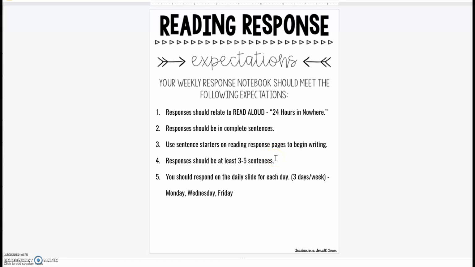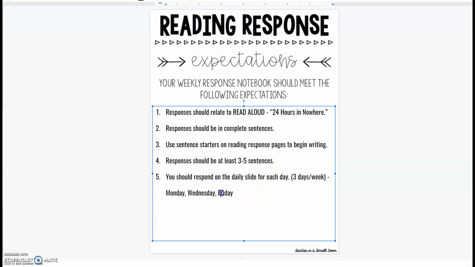Responses should be at least 3 to 5 sentences. I'm not asking for a lot here, okay? So what I want you to think of this assignment in terms of is kind of like the read aloud portion of our JE, but with the read aloud, you are going back and you're doing some reflection, okay? I will update this because this should actually say Thursday.